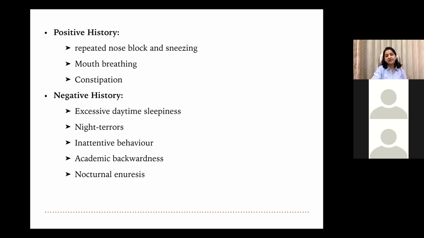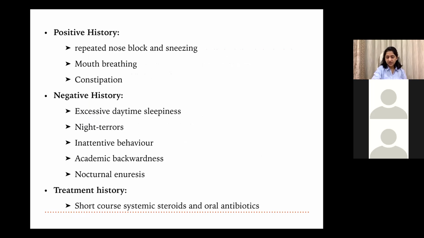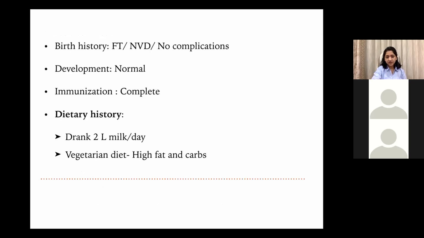But he did not have any excessive daytime sleepiness, no night terrors, no inattentive behaviors, no scholastic backwardness or nocturnal enuresis. He was taking short courses of systemic steroids and oral antibiotics since last 2 months, given by their doctors in native places. His birth history, development, immunization were all normal.